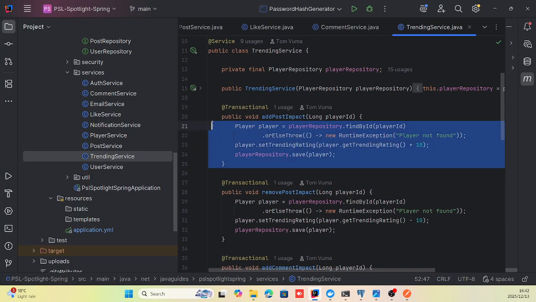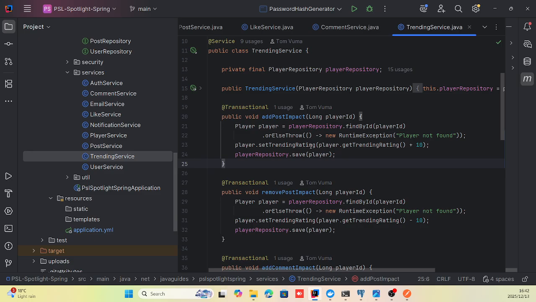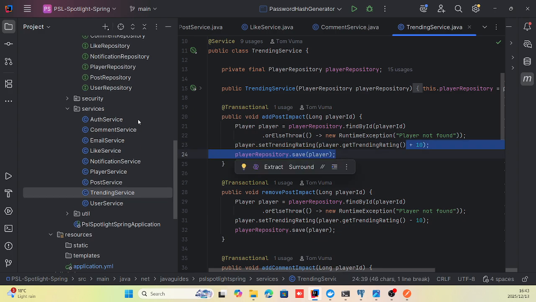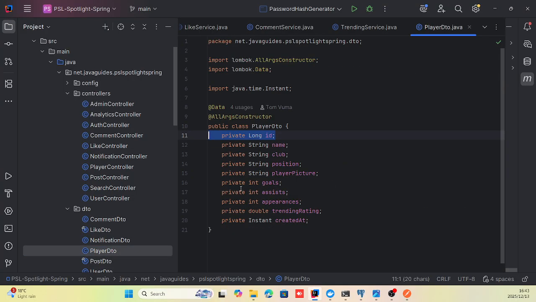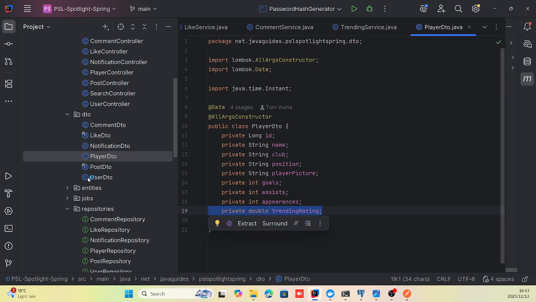So if I create a post, this method runs and finds that specific player by the player ID that I am making a post about, and it increases that player's trending rating by 10 because I made a post about that player. So every time I make a post about a player, it increases the trending rating of that player by 10.